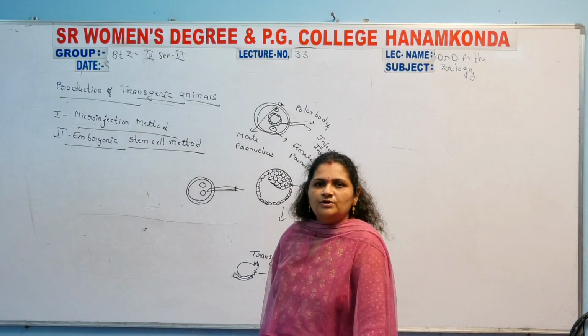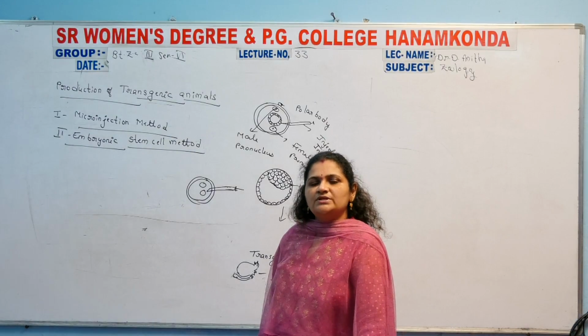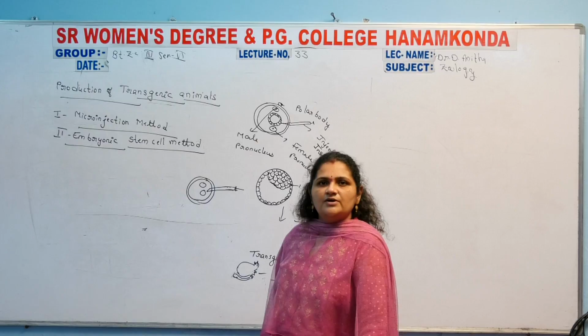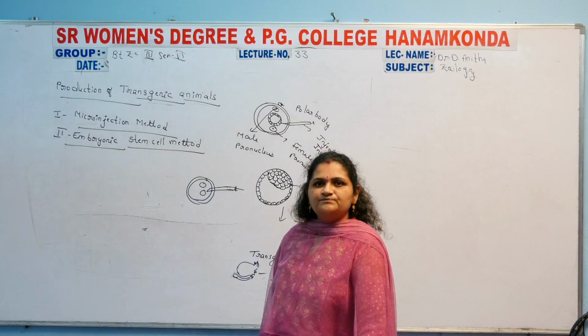Before fertilization, before the fusion of the sperm cell with the ova, the transgene is developed. The transgene, the gene with the wanted characters, is cut with the help of particular restriction endonucleases at specific sites, specific nucleotide sequences. Then the collected DNA, the transgene, is inserted by the microinjection method, which uses a very small needle.